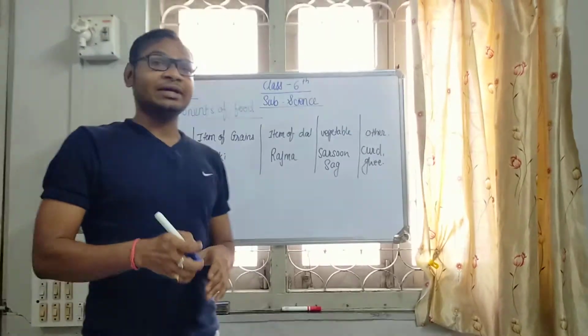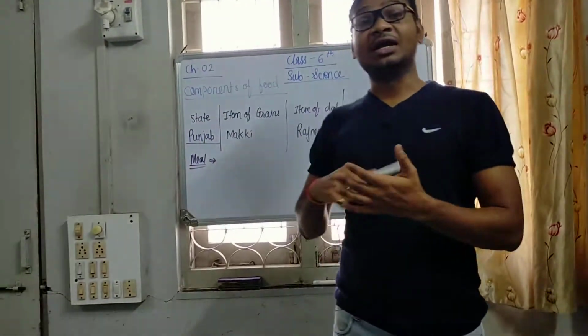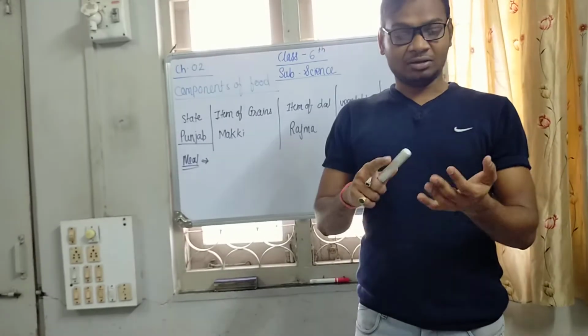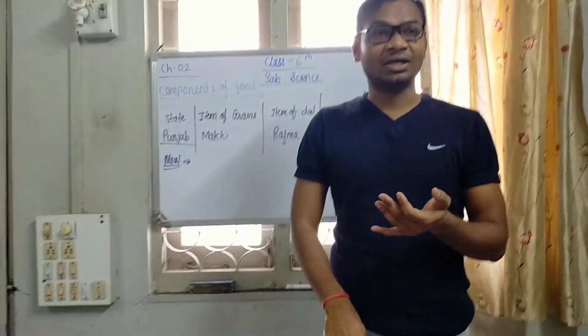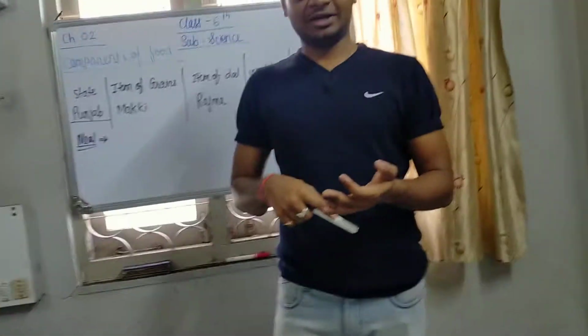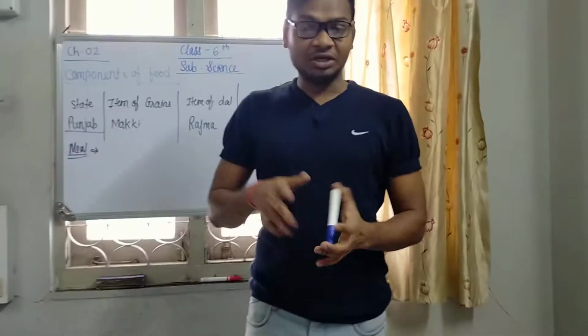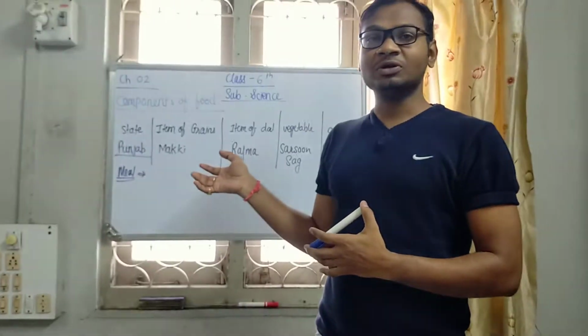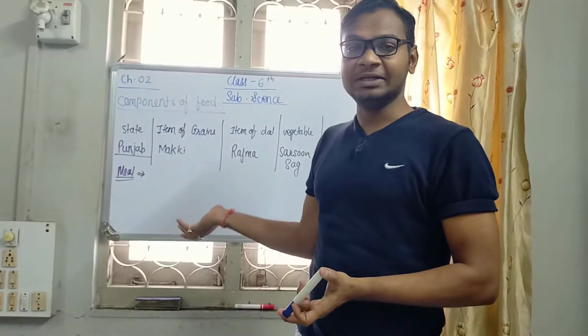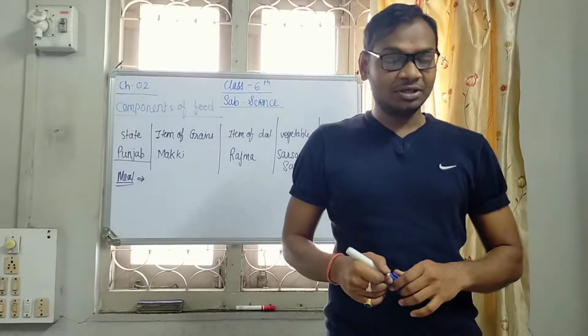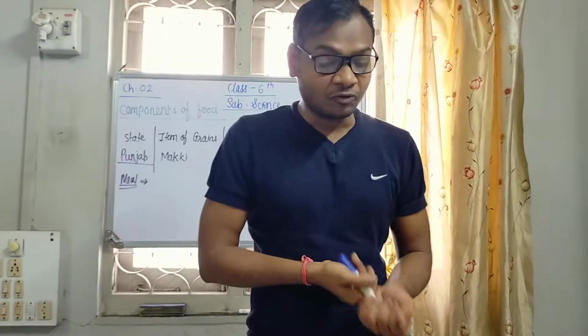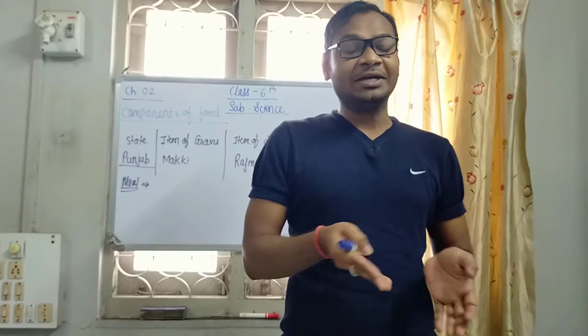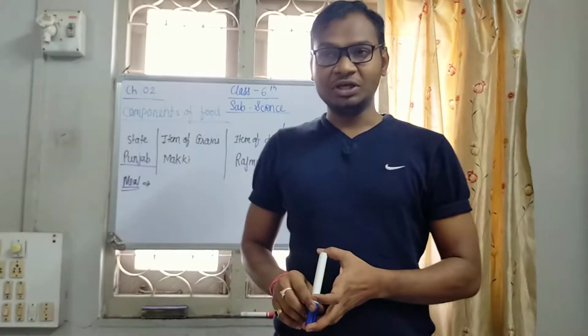Your homework is to make a list for other regions also, like Maharashtra, Andhra, and all the regions behind that. So here I tried to explain a particular meal, what it contains. Next, what is food and what items it contains.